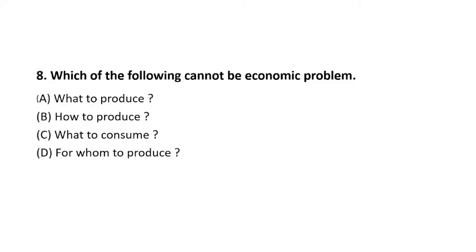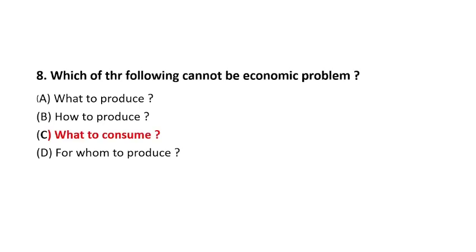Let's see question number 8. Which of the following cannot be an economic problem? What to produce, how to produce, what to consume, and for whom to produce. I hope this is one of the basic questions of economics related to the 5 major problems. So these are all, A, B and D: for whom to produce, how to produce, what to produce. These are the economic problems, but option C, what to consume, is not an economic problem. Option C is the right answer.